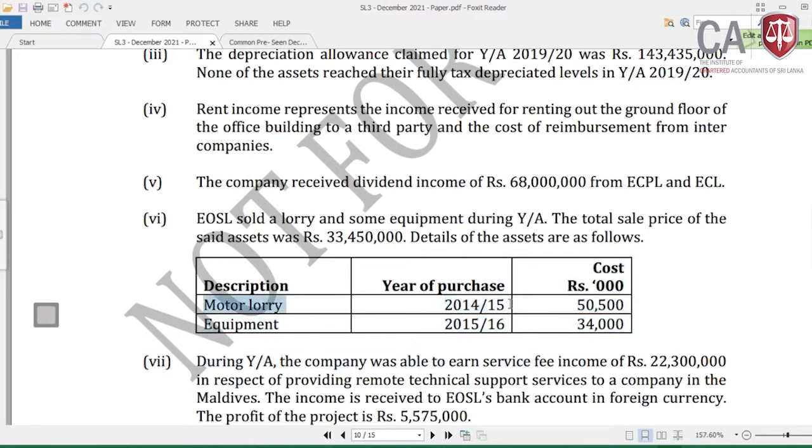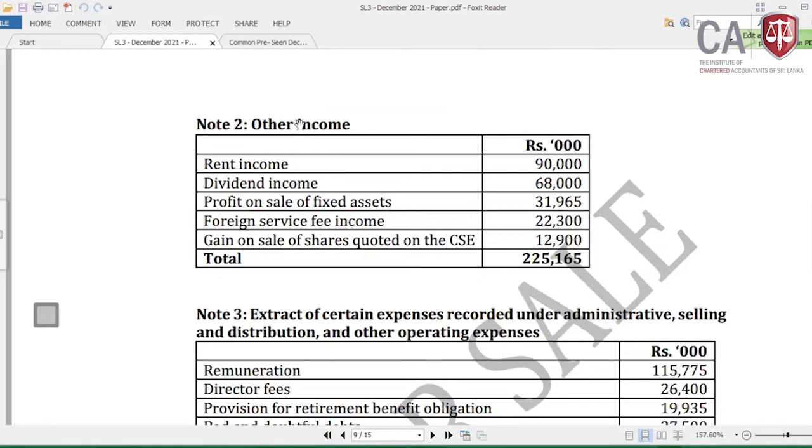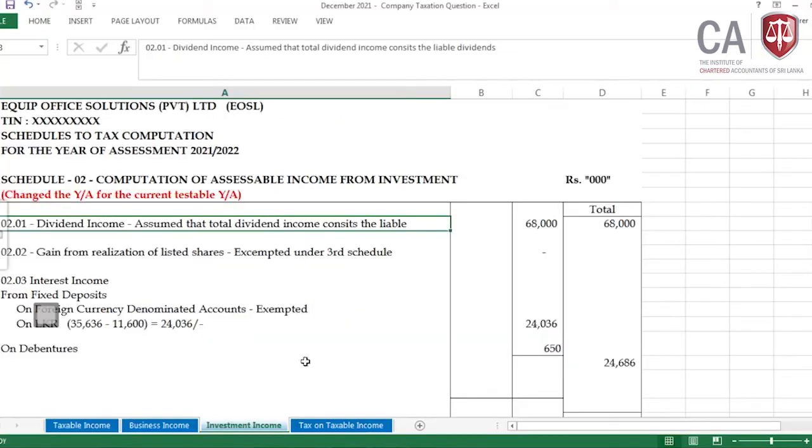Thereby the entire sale proceeds are subject to tax, as the total cost and the cumulative capital allowances claimed are the same. And for the next adjustment, rather than computing taxable income, there may be a balancing allowance, whatever I am commonly explaining. And next, you need to look at whether there is a profit or loss. Now you can see in the other income there is accounting profit on sale of fixed assets, 31,965,000. Can we keep this under business income? No. You need to remove this from the business income.